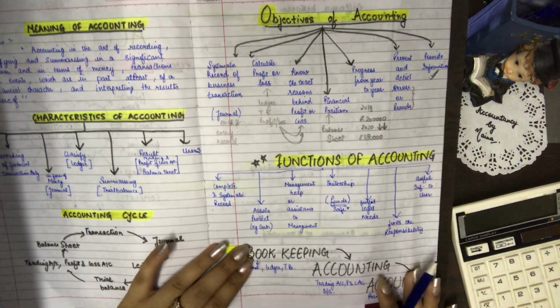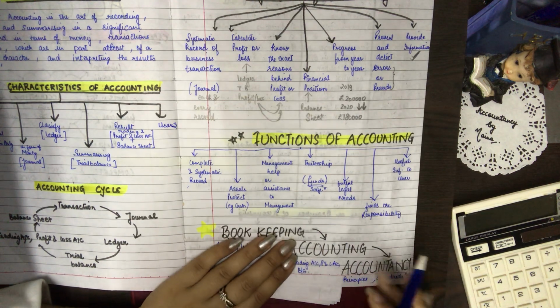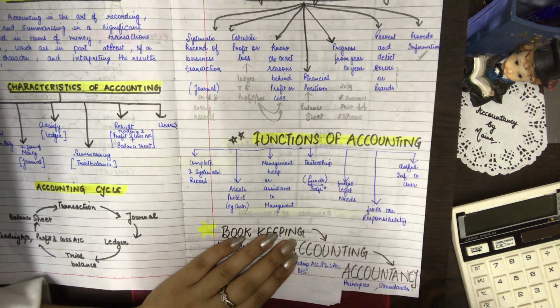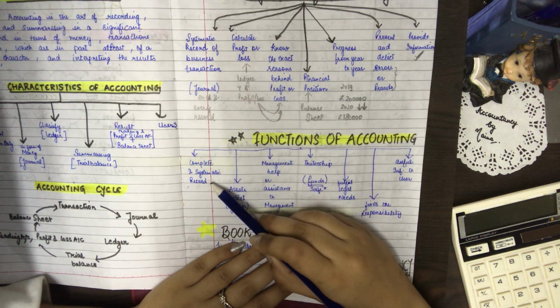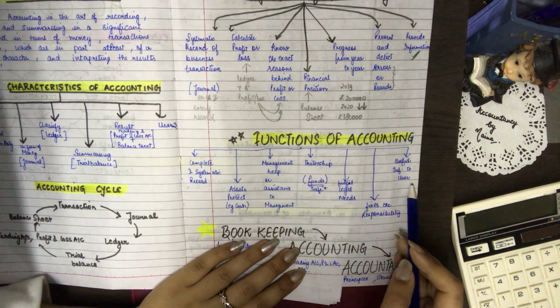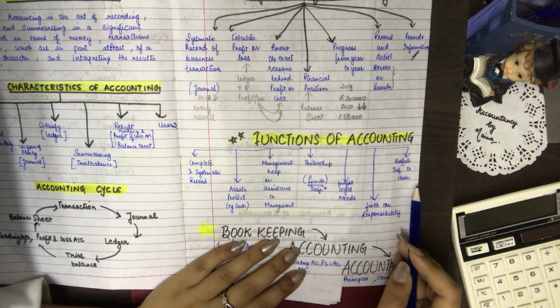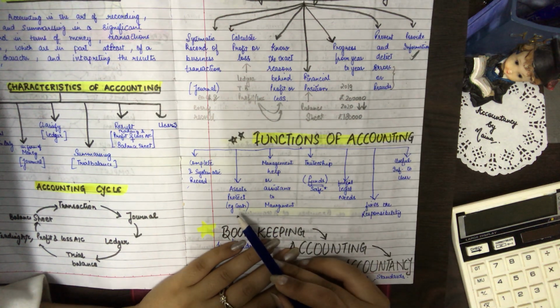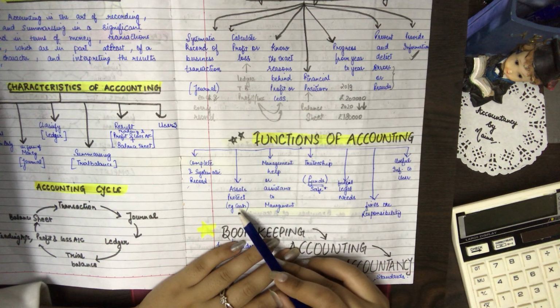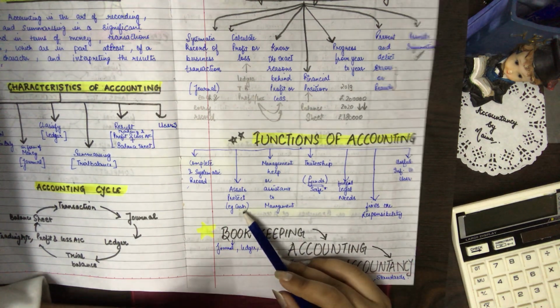So on that basis, what are the functions of accounting? Same, with the very same points: complete systematic record and providing information which is useful to the users. Then it helps us to protect the cash or the assets, because we are maintaining a proper record.